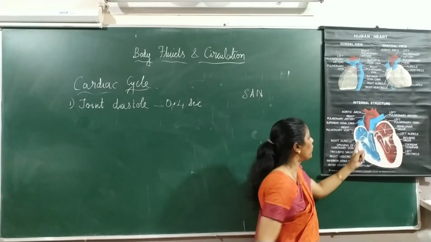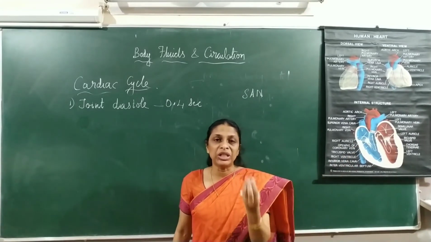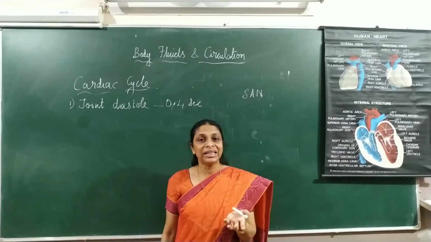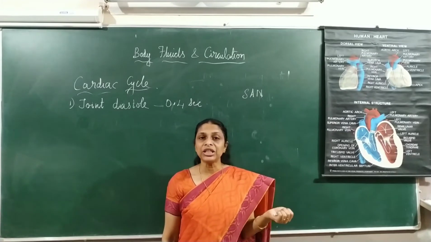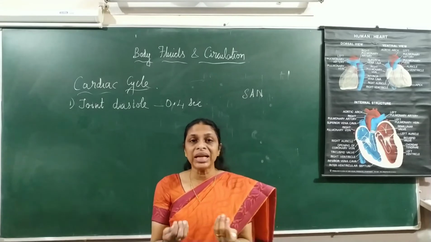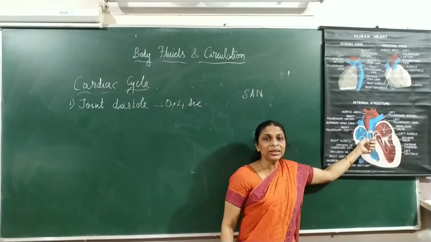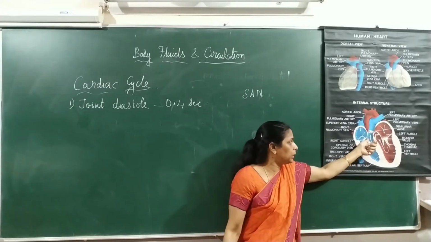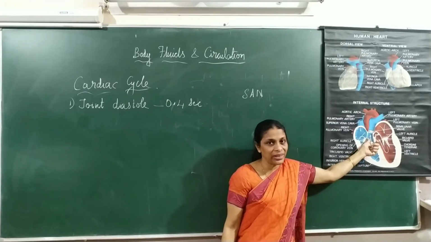This SA, a nodal tissue, that is specialized cardiac muscle tissue, gets stimulated and starts sending electrical signals, about 70 to 72 signals, and these signals will be received by the AVN, which is present near the auriculoventricular septum or the atrioventricular septum, and is found at the left bottom corner of the right atrium.